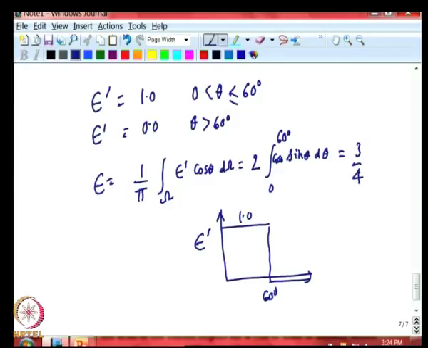So, that gives you roughly the typical expectation that the hemispherical emissivity is somewhere between 2/3 to 3/4 of the normal emissivity. This information is useful for applications wherein you may not get the hemispherical value and you have to make do with the value of normal emissivity measured in the laboratory, and from there you want to infer the value of the hemispherical emissivity.